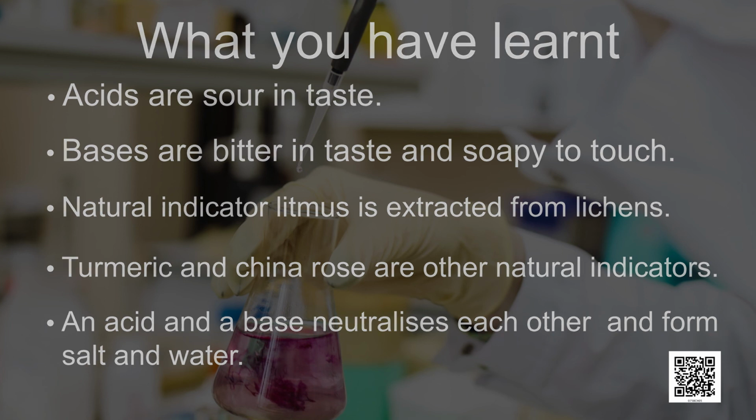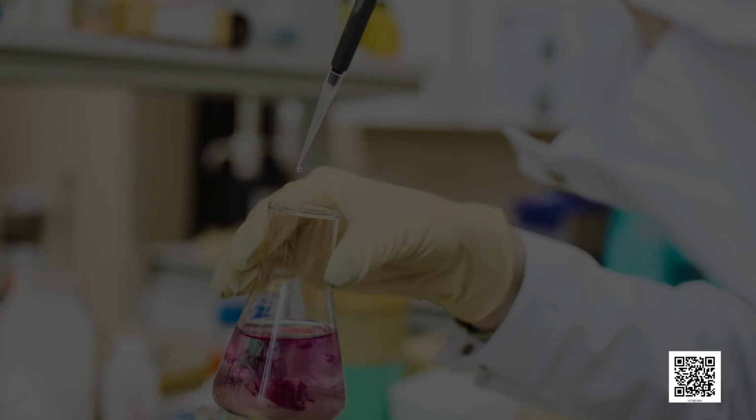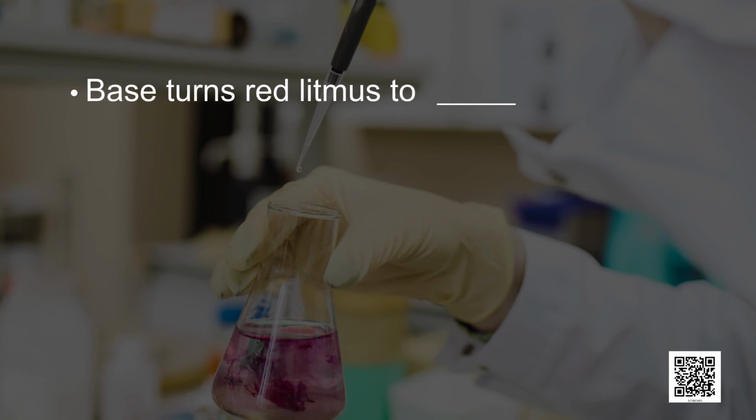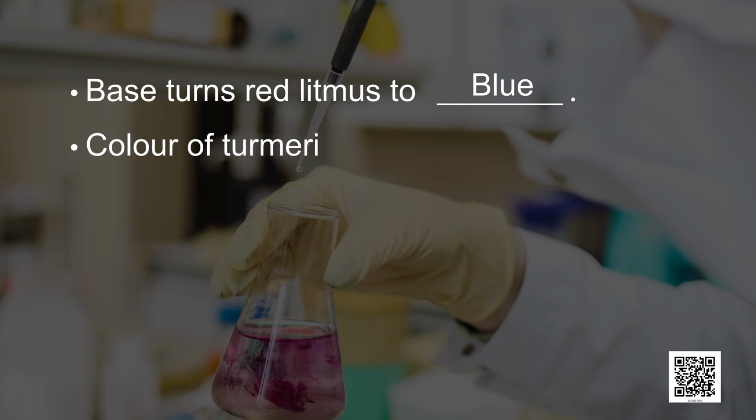Now, students, let's solve some questions. And I hope you all know the answers. First, base turns red litmus to what? Yes, it is blue. Bases can turn red litmus to blue. Second question, color of turmeric indicator does not change with what?